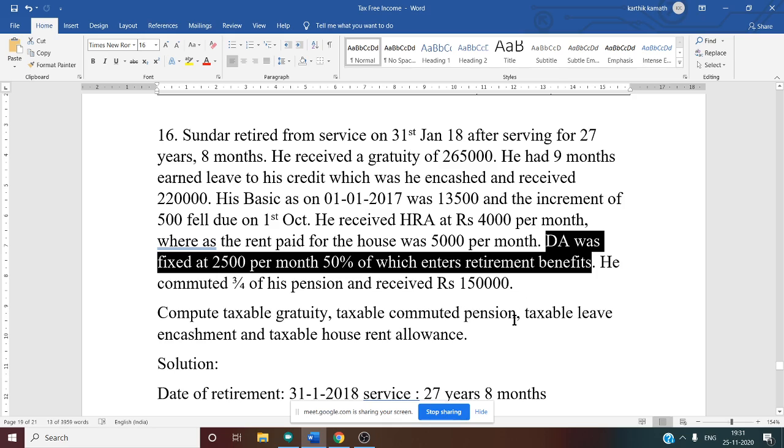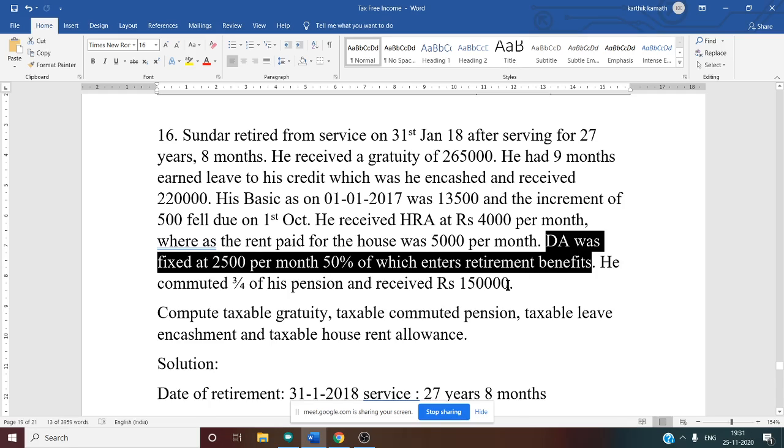Yes, given: DA was fixed at 2,500 per month, out of which only 50% was taken for retirement benefit. So we have to take only 50%.